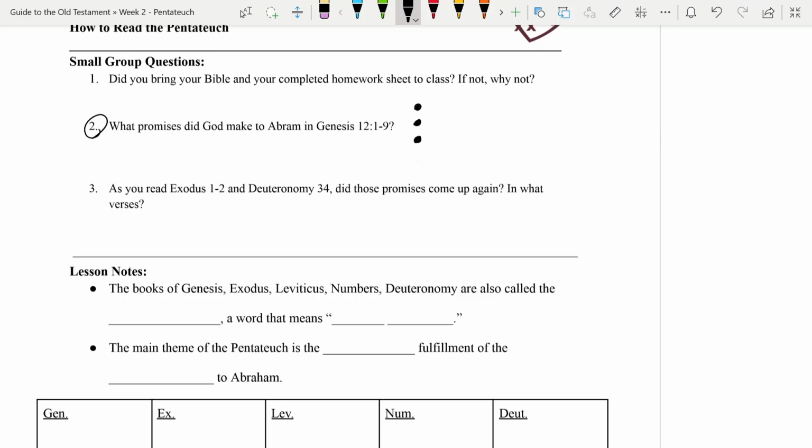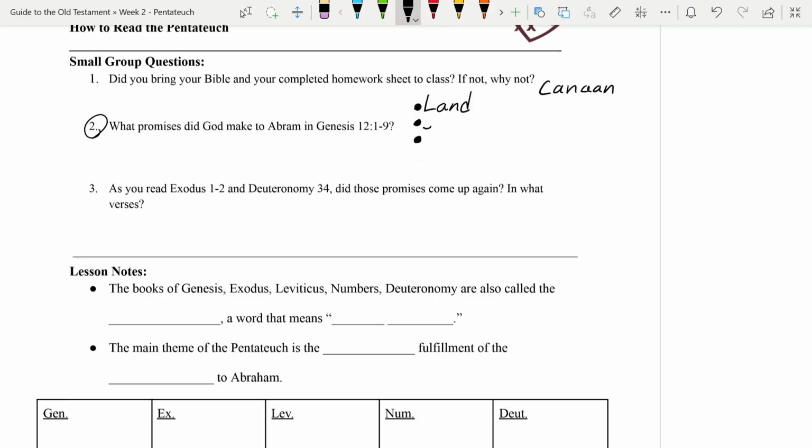So we often say that when God made those promises to Abram in Genesis 12, 1 through 9, he promised Abram land, like a specific place that Abram would have as a possession. The land is called the land of Canaan, spelled like this. Canaan is where the Canaanites live. So it's not a land where Abram grew up or that he was even in when God first commanded him to go there. Not a place that he owns, but he says someday Abram's going to have it.